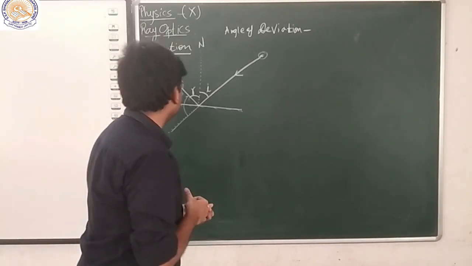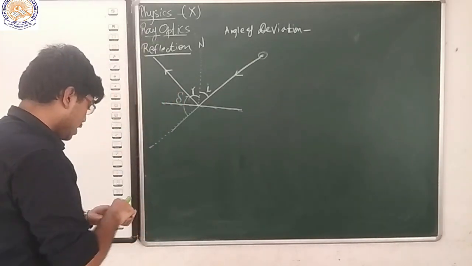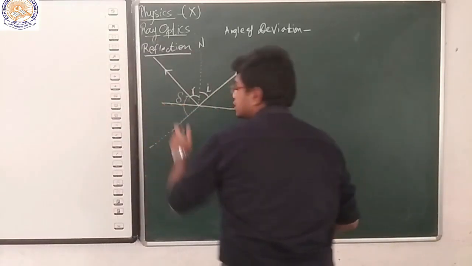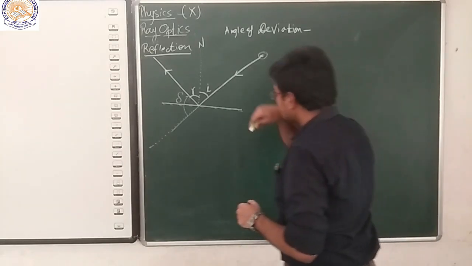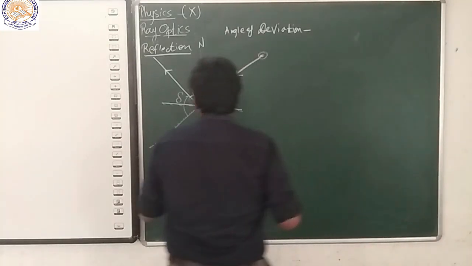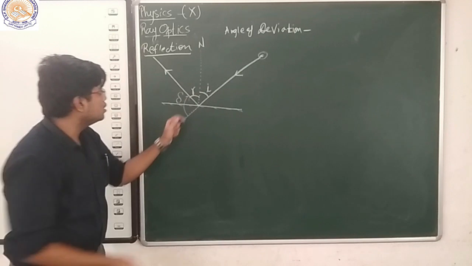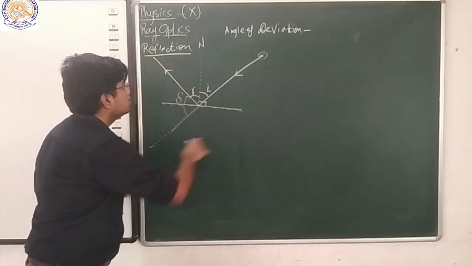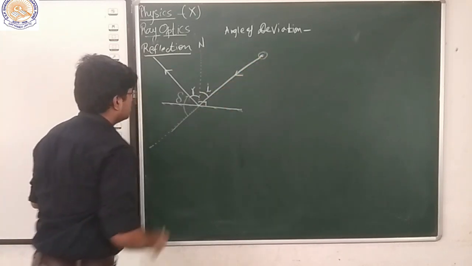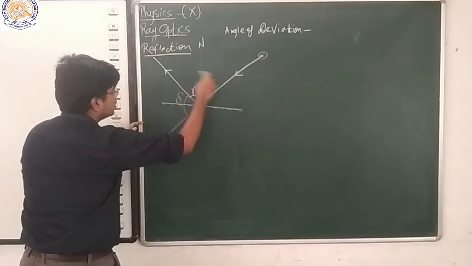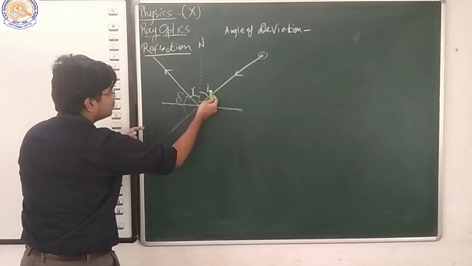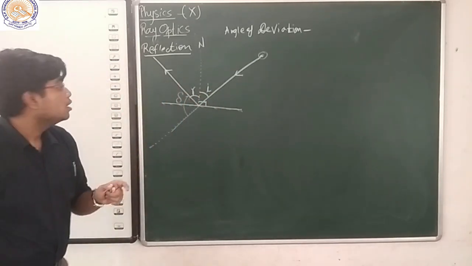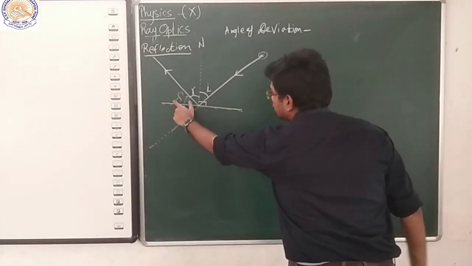Now we will be making a mathematical formulation for this delta. Here you can see that this normal is perpendicular to the reflector, and this is the incident ray, and this is the reflected ray. This is the angle of incidence, angle of reflection, and this is deviation. Now let's talk about this deviation.